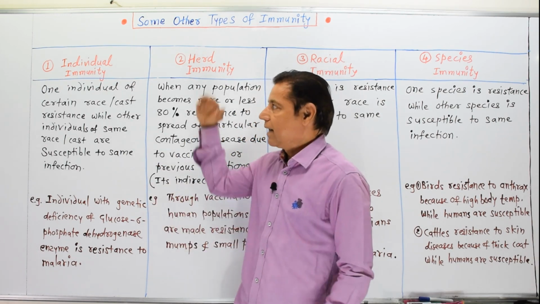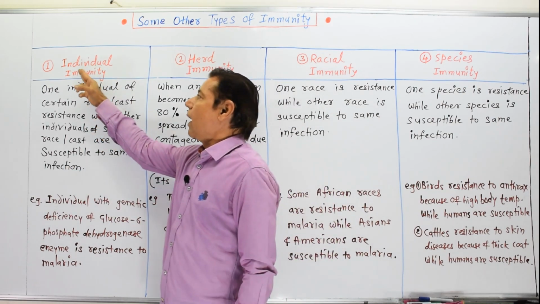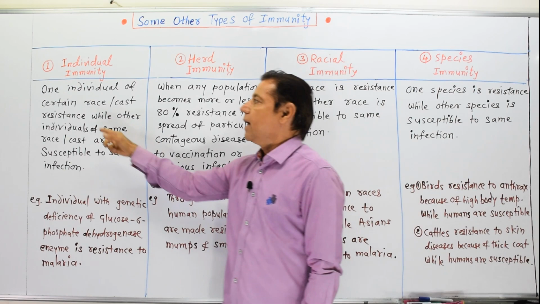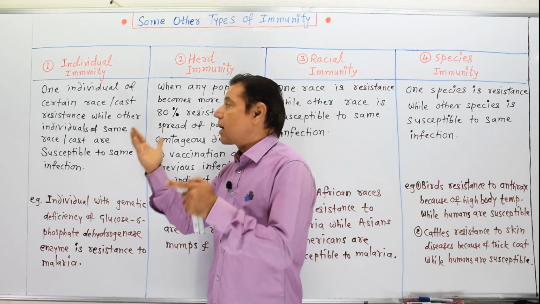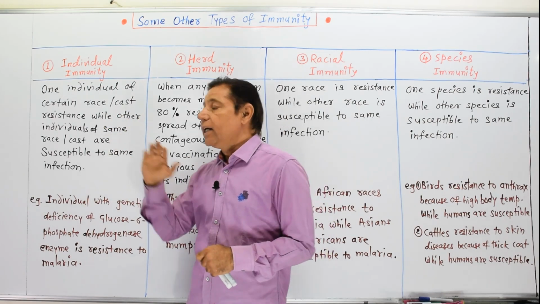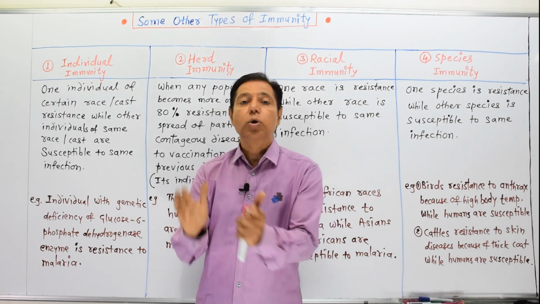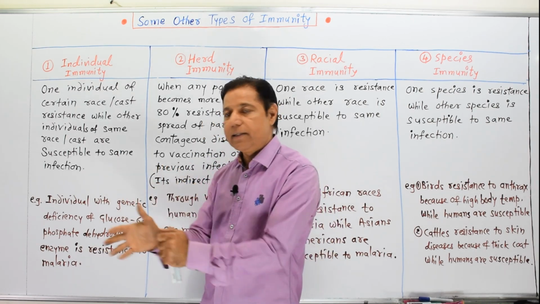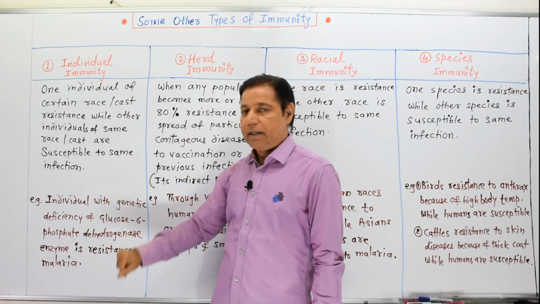Now, the first type, individual immunity. Here one individual of a certain race or caste is resistant, while other individuals of the same race or caste are susceptible to a particular infection or disease. That is called individual immunity.